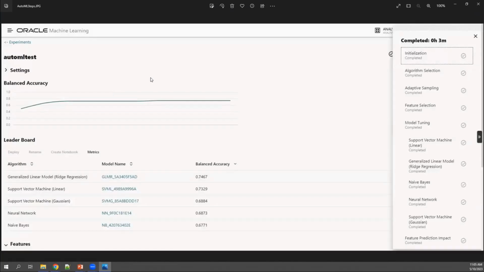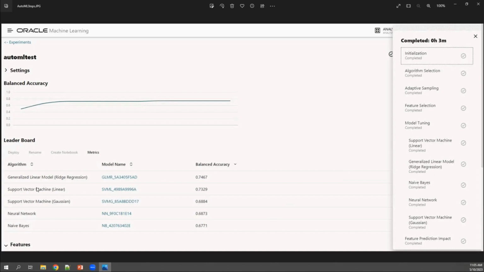Now what is happening in the backend while the flow is running is what we have taken as a screenshot for your better understanding. A model got initialized, an algorithm got selected, there was adaptive sampling to balance the data, feature selection happened, and model tuning is happening. Underlying these are the different models that were considered: linear support vector machine, generalized linear model, naive Bayes, neural network, Gaussian SVM. All these were considered, and even the feature impact was predicted.